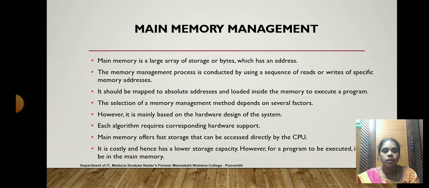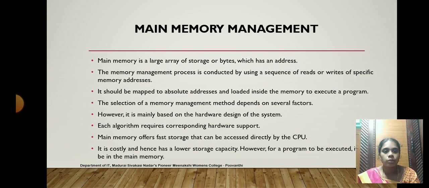Main memory management is conducted by using a sequence of reads or writes of specific memory addresses. It has to read the instructions, what is the next instruction we have to perform. Based on those read or write operations, the main memory has to perform the operation, and it should be mapped to an absolute address and loaded inside the memory to execute a program. Based on that absolute address, it loads the program into the execution stage.